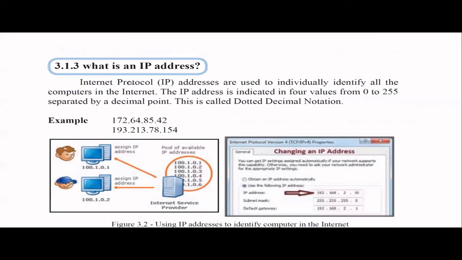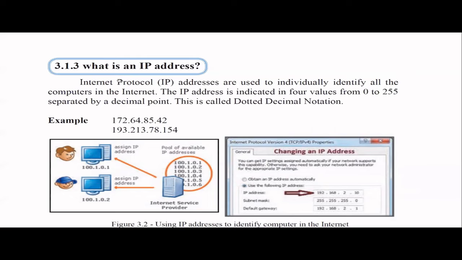Then we have to learn about the IP address. This is also very important. IP, or Internet Protocol addresses, are very important to individually identify every computer in the internet. I told you in the internet, there are so many computers connected.